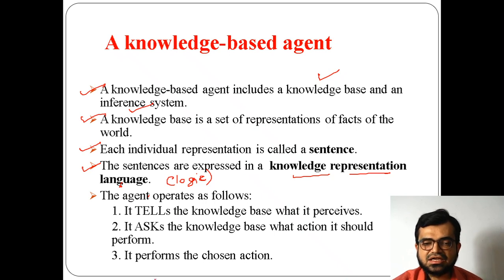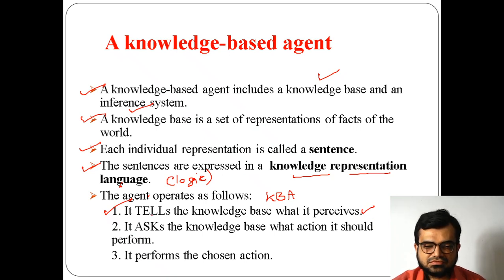Now, as I said, what the agent performs first is the tell operation. It tells the knowledge base, the knowledge base agent tells the knowledge base what it perceives, which I already explained just now through a diagram.